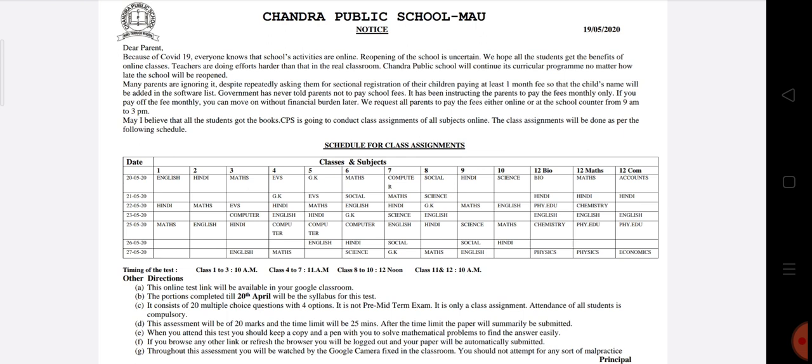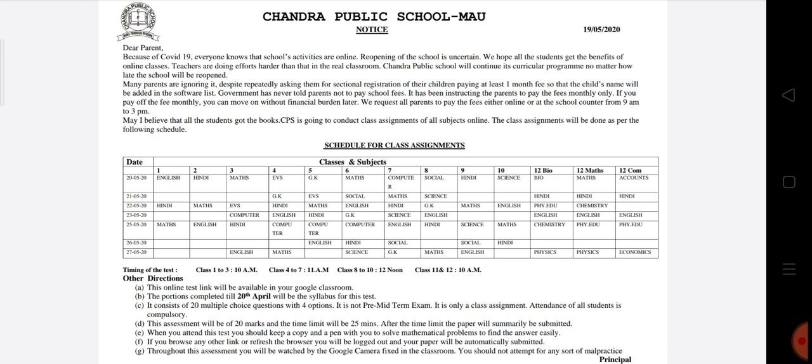As you are informed, from tomorrow your online test is going to start, and the first test is of science. The other important thing is that you are provided with one link, which is available in your Google Classroom. You must check that link because you are going to get all the important information from it, for example your schedule, your timing of the test, and other important information required for this online test. So you must check that link at least once.